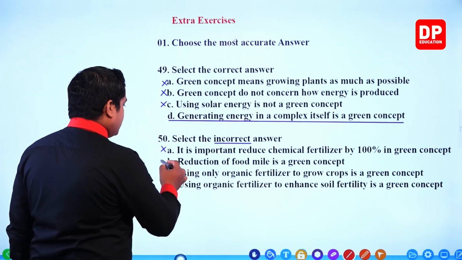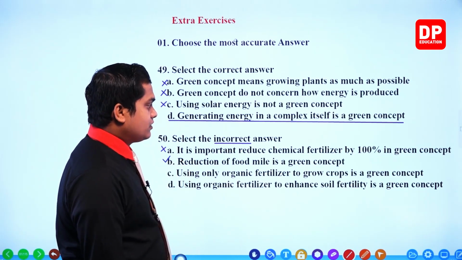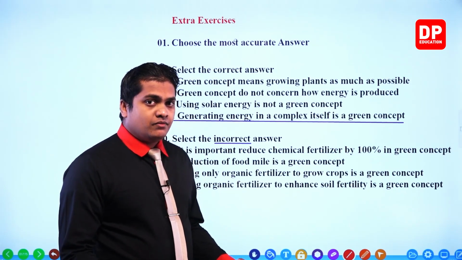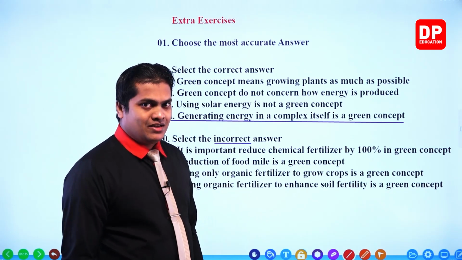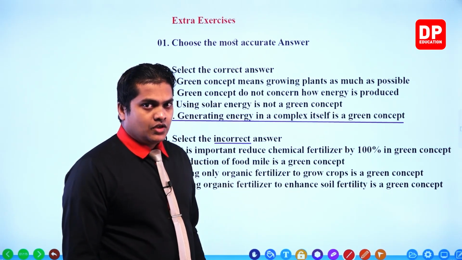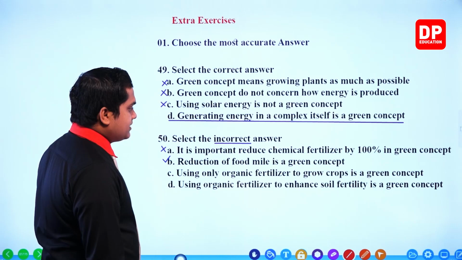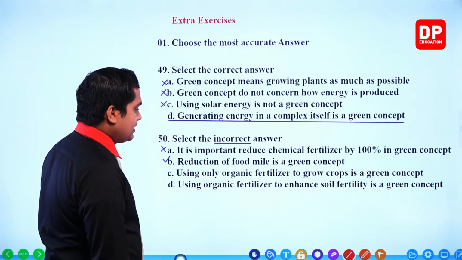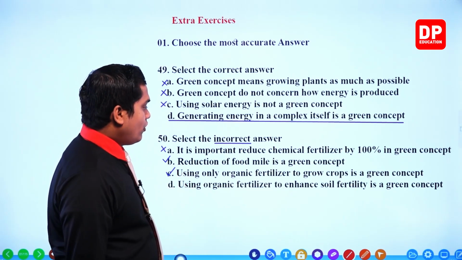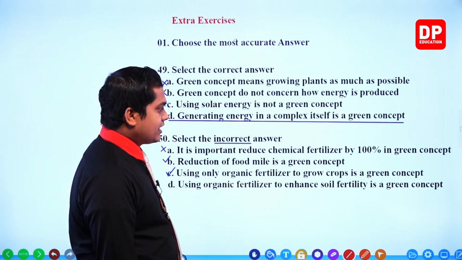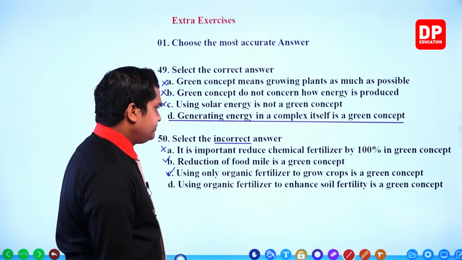That is correct, my dear children, because the lesser the food item travels from producer to consumer, the higher the sustainability, right? Next one, using only organic fertilizer to grow crops is a green concept. That can be taken as a good answer. It is correct, no problem.